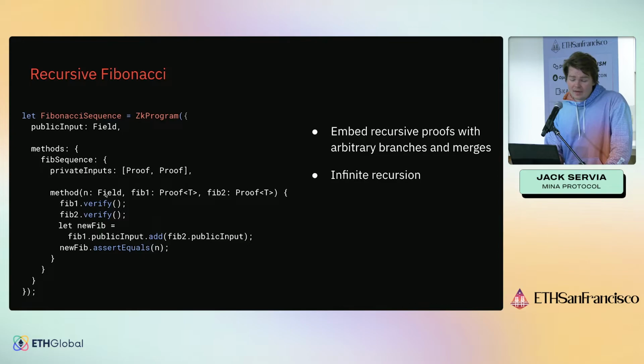And we can see that the method here takes still an n value, but it can also take in this fib1 and fib2, which are both proofs of the same kind that this will generate. So this thing makes a proof, and then it can also take the proofs that it makes as arguments and make another proof from that. And so what we do is we verify these two proofs, and then we do basically the same thing that we did earlier. And so this can be quite powerful in a lot of cases.